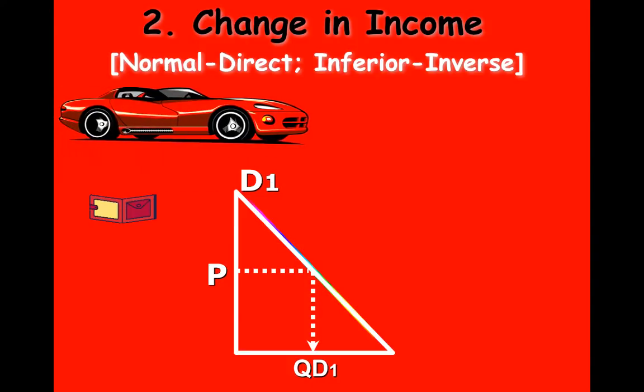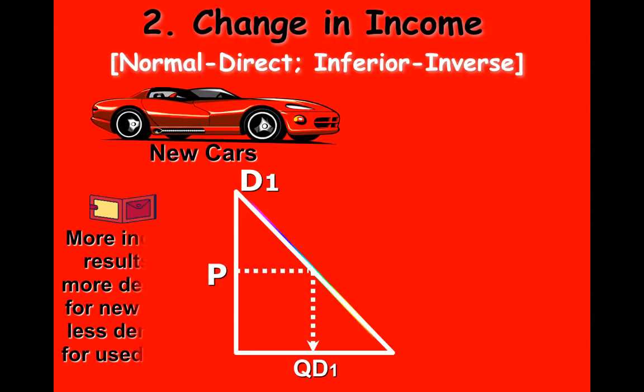If we look at our second determinant, we're thinking about change in income. And this change in income is happening today, right now. We're putting more money into the pockets of individuals. And the more money you put into the pockets of individuals, the more they're going to buy new items and the less they're going to buy an inferior item. So if we looked at the income increase and how it impacts new cars, we know that if we put more money into the pockets of individuals, they're going to buy more new vehicles.